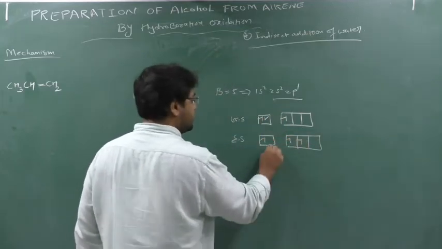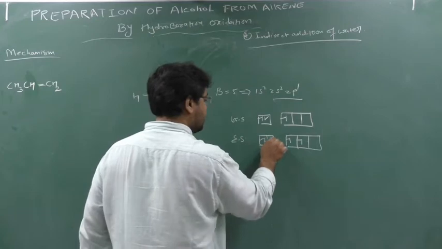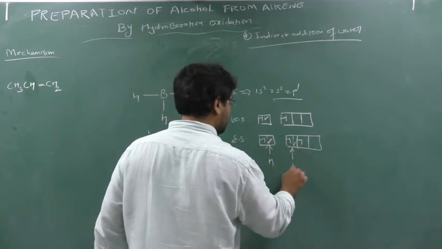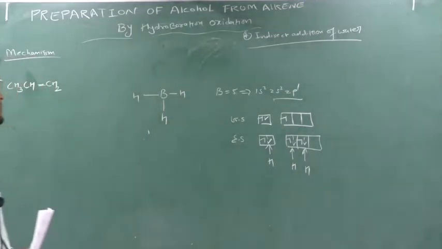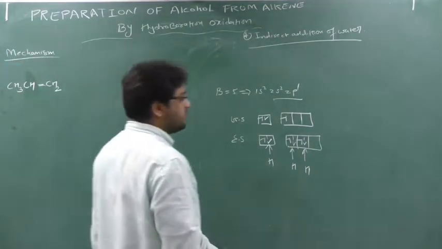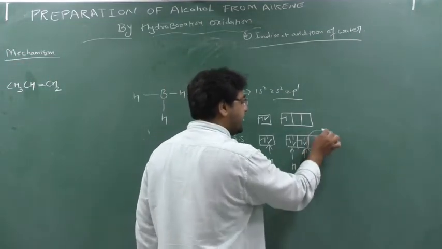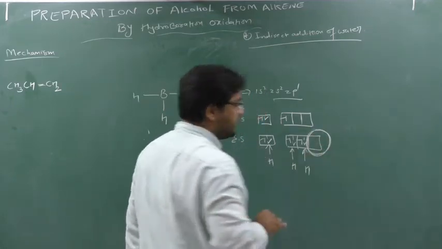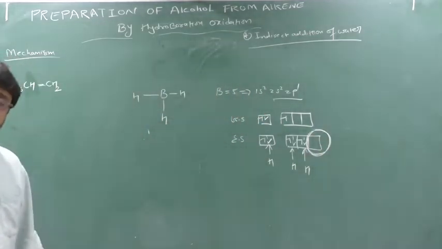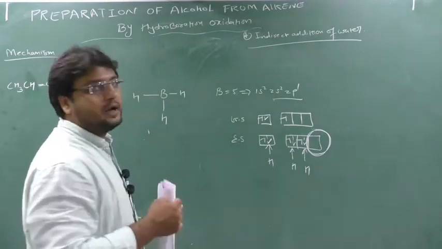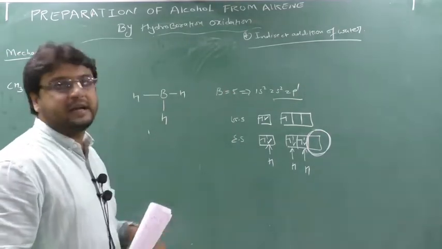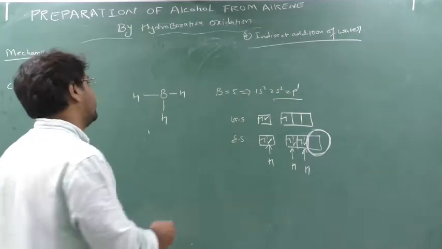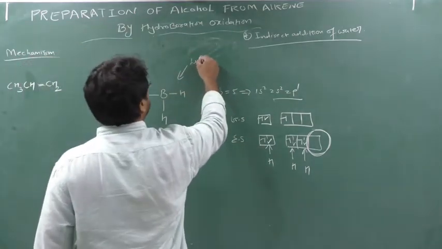So 1 hydrogen will come here, 1 hydrogen here, and 1 hydrogen here. In this way BH3 formation occurs. But you can see that after the formation of BH3 there is an empty vacant p orbital. So this boron can accommodate a lone pair, which means it can accept electrons. That's why they are Lewis acids.